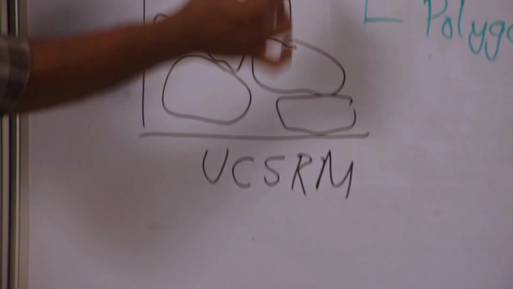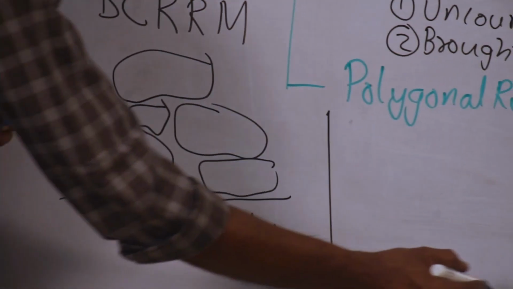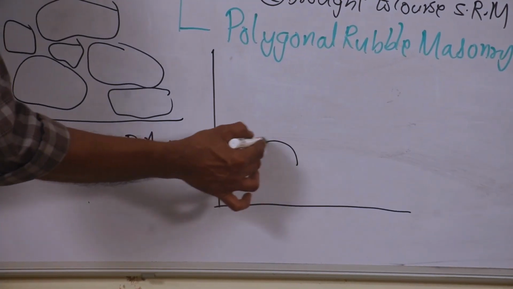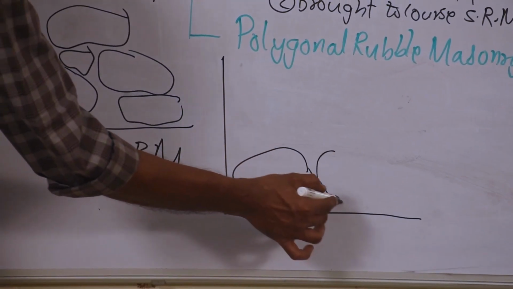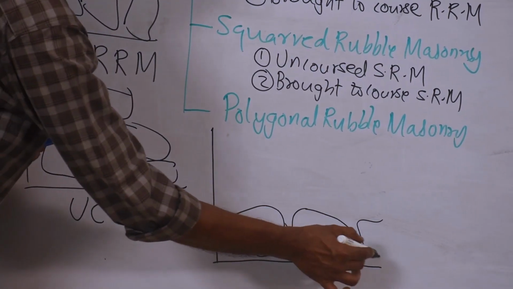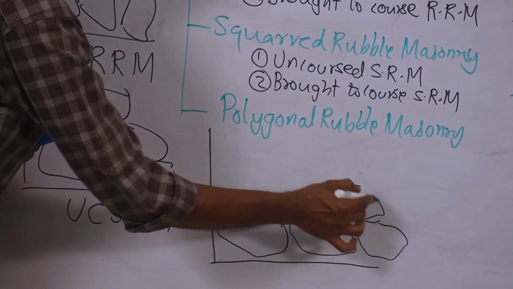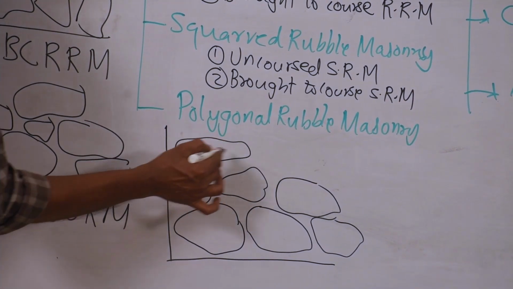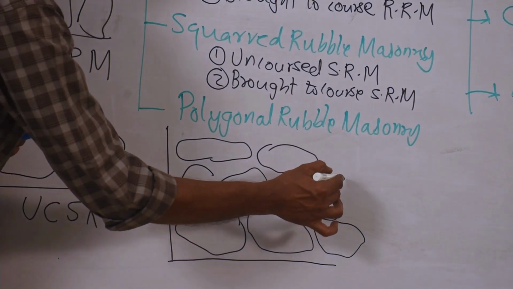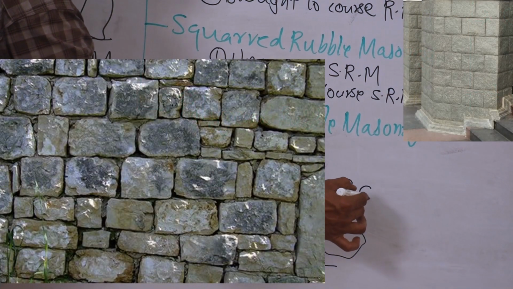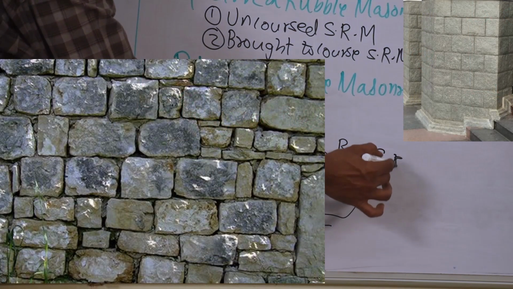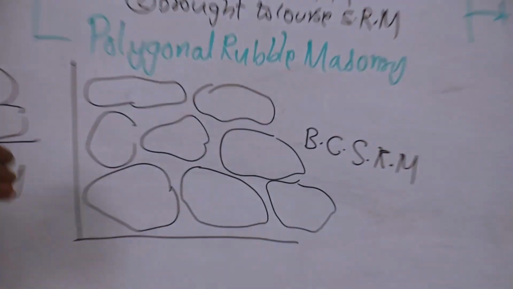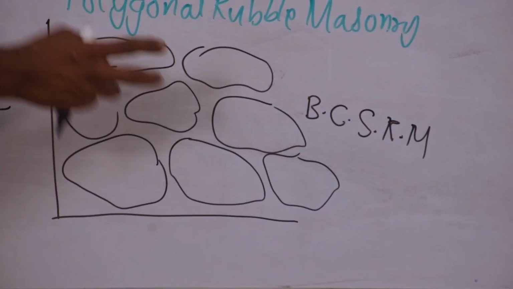If the same stones are arranged in layers, roughly squared stones, first layer, then second layer, then third layer, like that if it is arranged, it is called broad to coarse squared rubble masonry. So without layer, with layer, that's all.